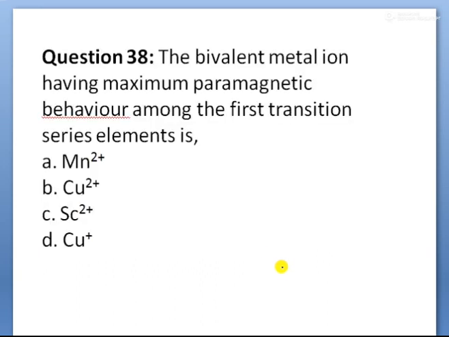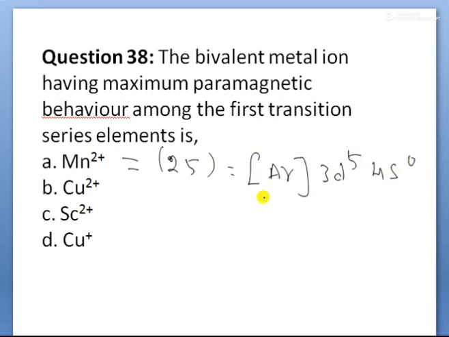Next, which bivalent metal ion has maximum paramagnetic behavior among the first transition series? See here, given manganese, atomic number 25. Now write the electronic configuration in the +2 state: 3d5 4s0.